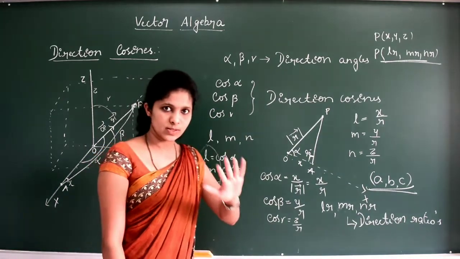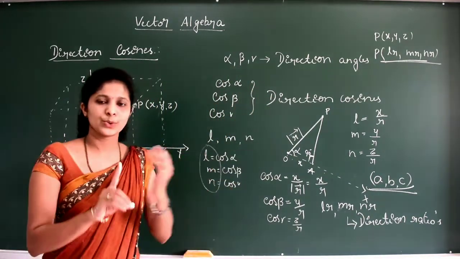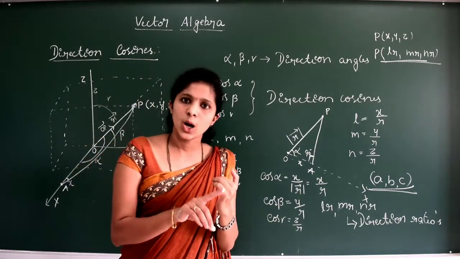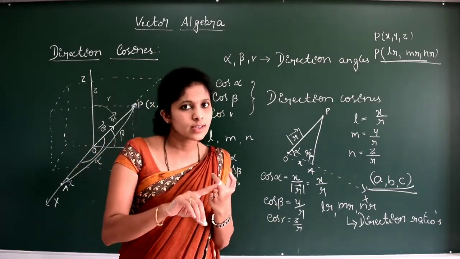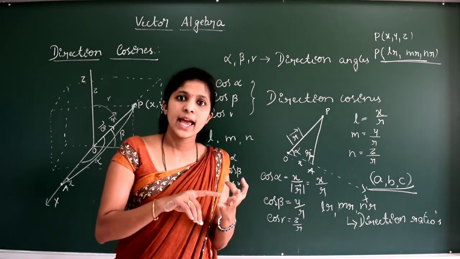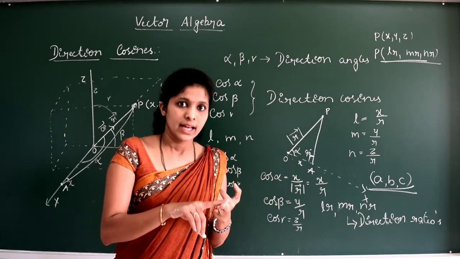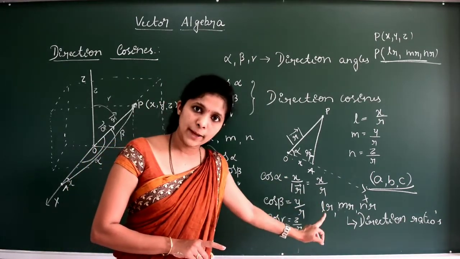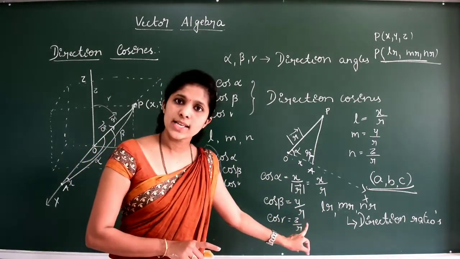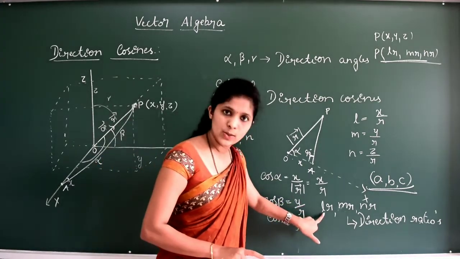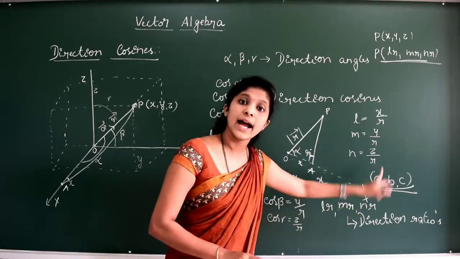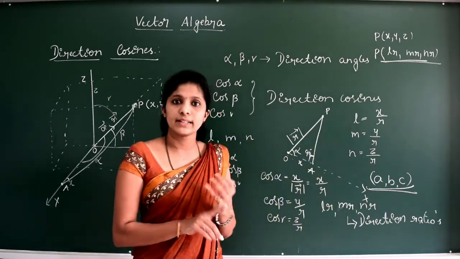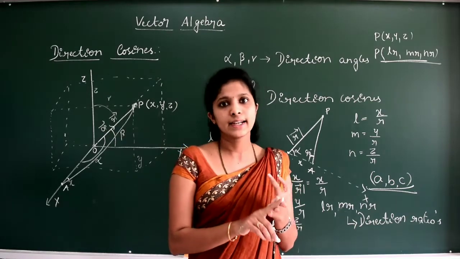Direction cosines. Simple it is. The thing is, you have to remember direction cosines. Direction cosines are nothing but cos alpha, cos beta, cos gamma. Those are represented by L, M and N. L is nothing but x by R, M is equal to y by R, N is equal to z by R. Then these values LR, MR and NR are called direction ratios, and those are represented by the letters A, B and C.